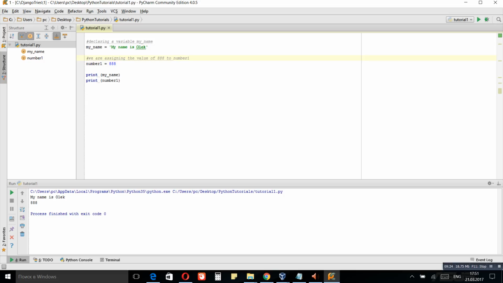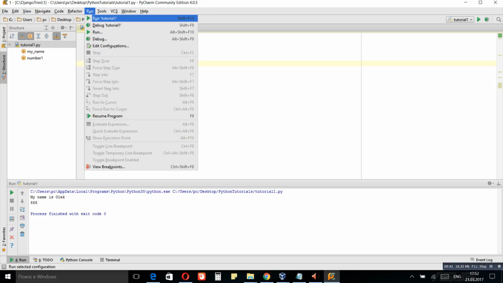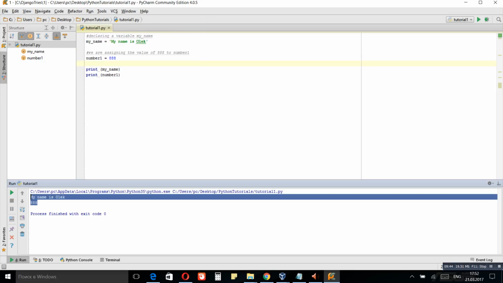So now if someone opens your program, he can see that here you are declaring a variable my name, and he can read all your comments. So now if we run the program, nothing has changed because Python just ignored these lines, because Python knows that these are comments.